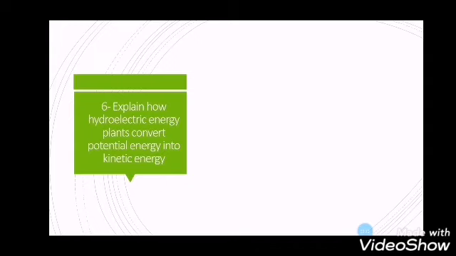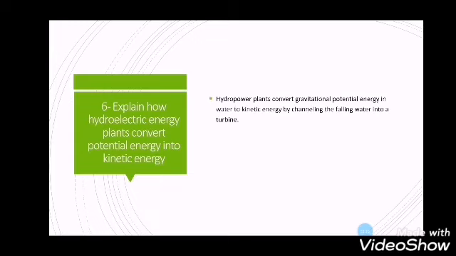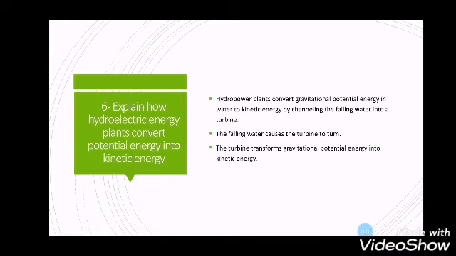Explain how hydroelectric energy plants convert potential energy into kinetic energy. Hydropower plants convert gravitational potential energy in water to kinetic energy by channeling the falling water into a turbine. The falling water causes the turbine to turn. The turbine transforms gravitational potential energy into kinetic energy.